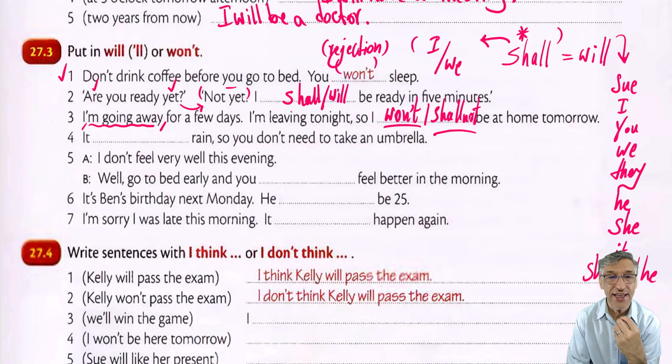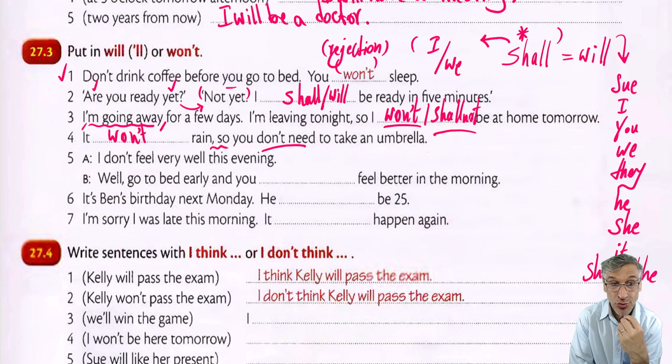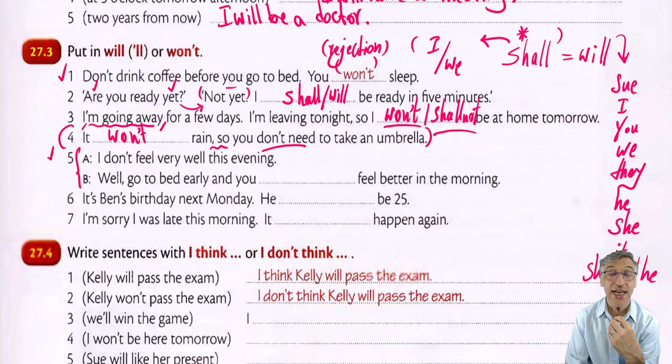It's raining, so don't need to take an umbrella. I can just say it won't rain because here it says don't need. Yes, we try to read the whole exercise, the whole sentence, and then decide what we need here. Okay, number 5 is interesting. It is a conversation. I don't feel very well this evening. Well, go to bed early and you will, yes, you will feel better in the morning.